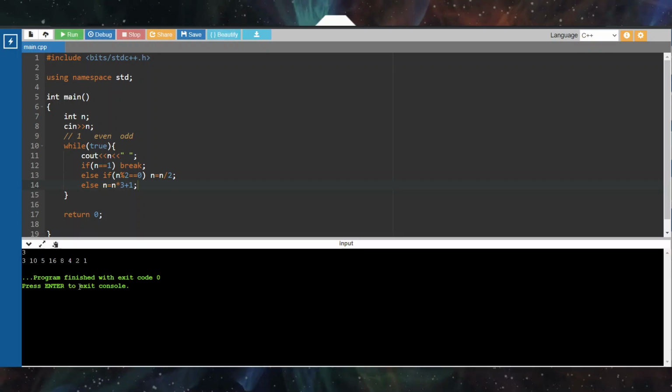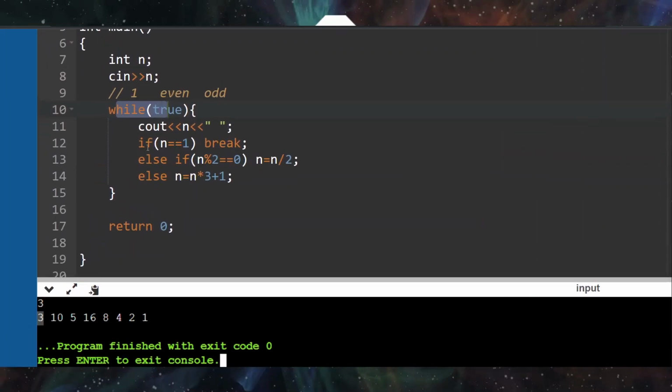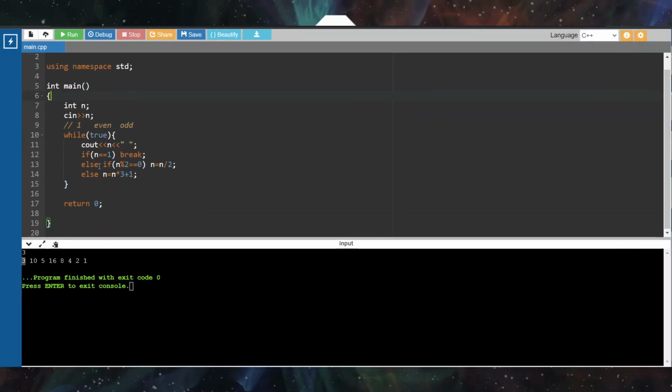So I'm going to give the value as 3 only. Let's take a look at what is happening exactly here. N is equal to 3, I am giving the input, so it stores 3. As the while loop is always true, it goes into the loop, then prints the value 3, then it checks if 3 is equal to 1 or not. So 3 is not equal to 1, then it checks for even. 3 is also not even, so it goes to the else statement, and 3 into 3 plus 1 is 10. So the loop comes here and prints the value 10.